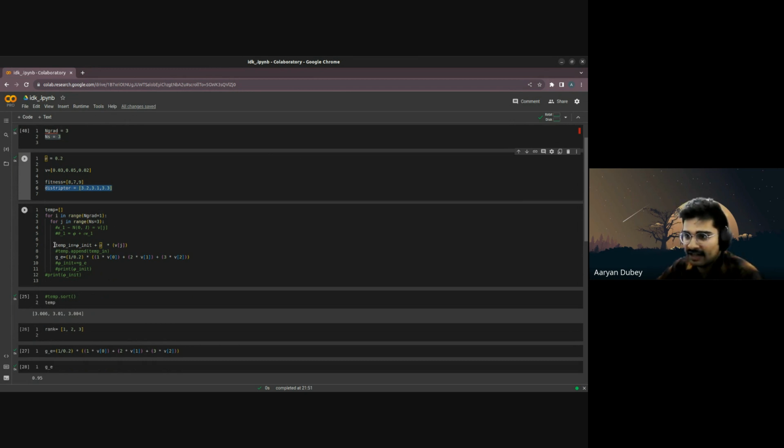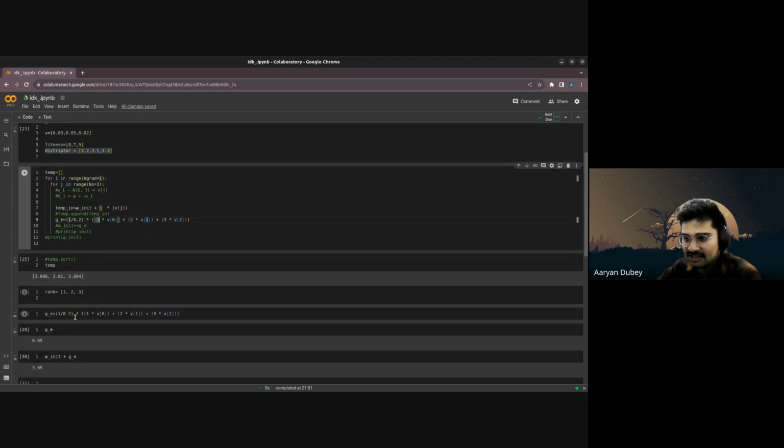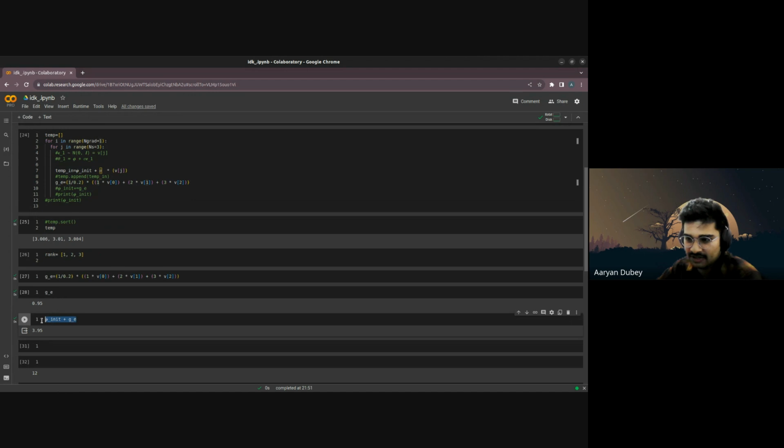So what I do is I calculate it using this Vj multiplied by the standard deviation that we have, and theta init, and generally we calculate this G, I forgot the name. So it's using this equation. 1, 2, 3 represent the rank. V0, V1, V2 represent the standard Gaussian distribution values. 1 by standard deviation and simple G. Then we add G to our initial value theta init.